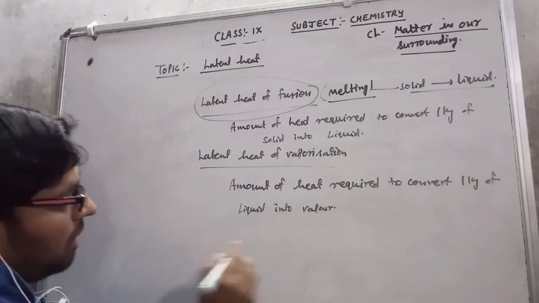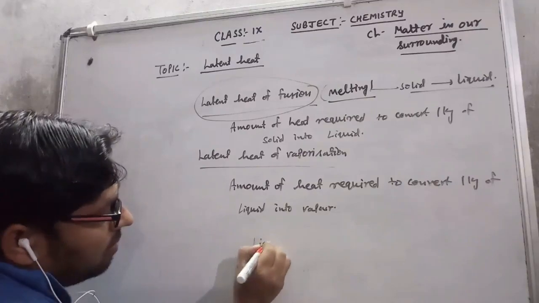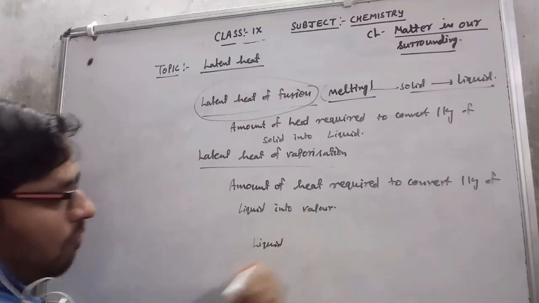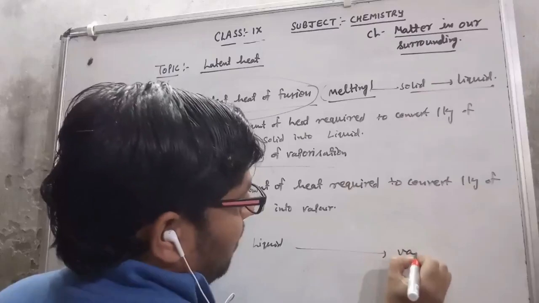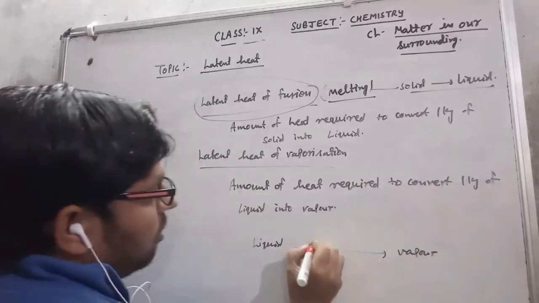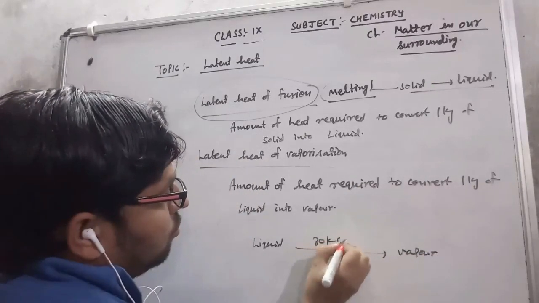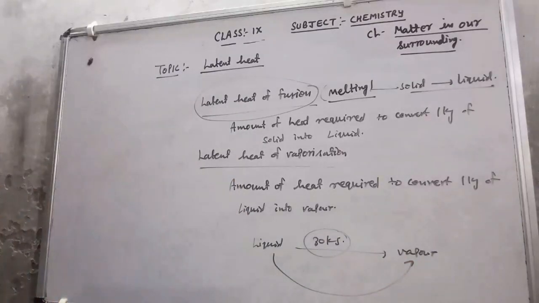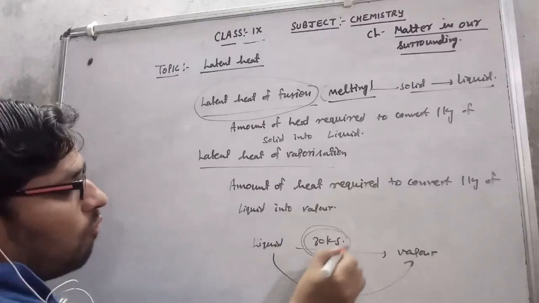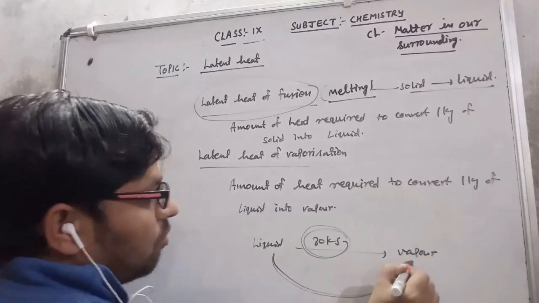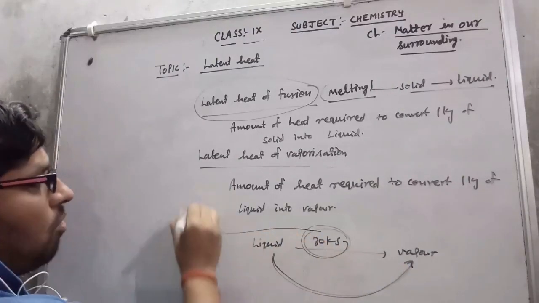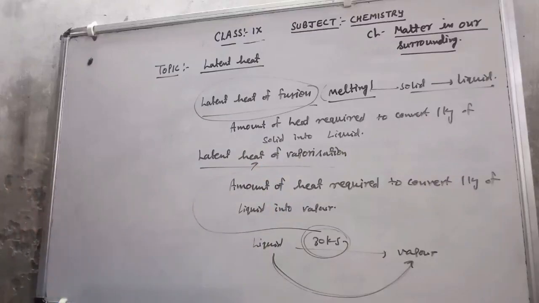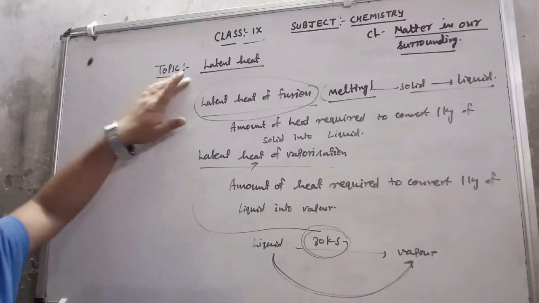Suppose I have 1 kg of liquid and I want to convert it into vapor state. By giving 30 kilojoule of heat, this liquid is converted into vapor. So we need 30 kilojoule of energy to convert liquid into vapor. That means 30 kilojoule is the latent heat of vaporization of that liquid. So that is a very simple latent heat.